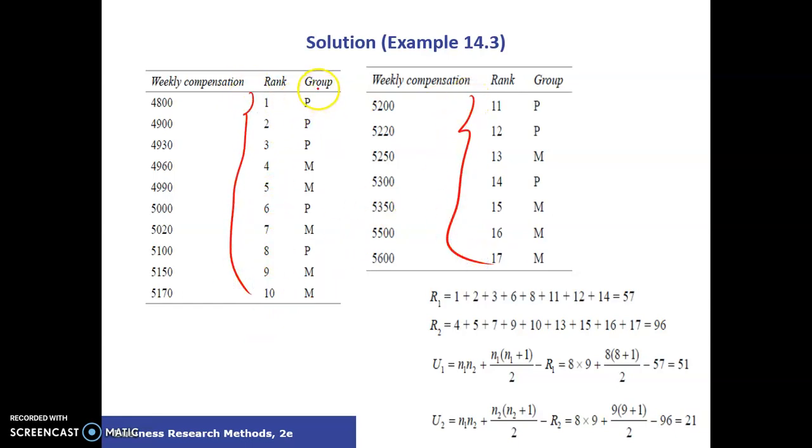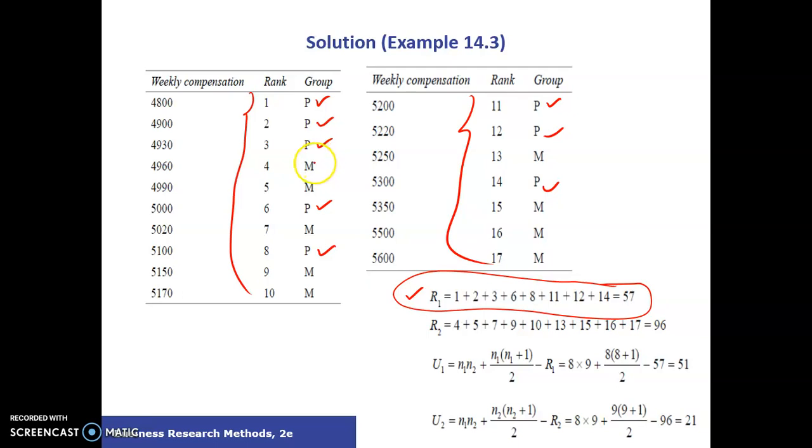First we calculate the rank for group 1, which is production P. Then we calculate the ranks for group M, which is marketing. So R1 is 1 plus 2. This is production, this is production, this is production. So 1 plus 2 plus 3, and this is production, this is production. So all these values we have calculated and added together, and we call it R1. All the ranks for group 1 added together give 57.